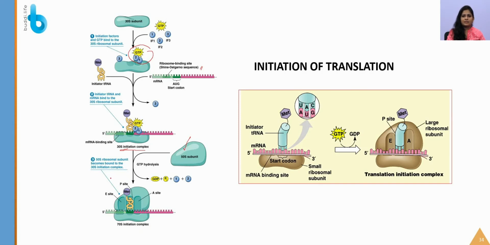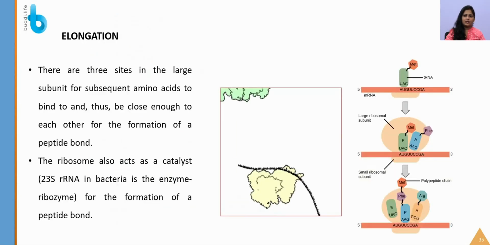The 50S ribosomal subunit becomes bound to the 30S initiation complex, and they are going to form the 70S initiation complex. Now our initiation complex is ready and we are going to start the process of translation. We know the first amino acid that is going to be added is methionine. AUG also acts as an initiator codon, we know that.